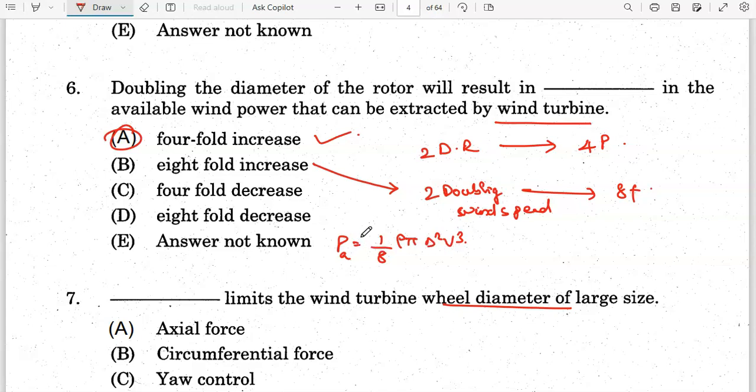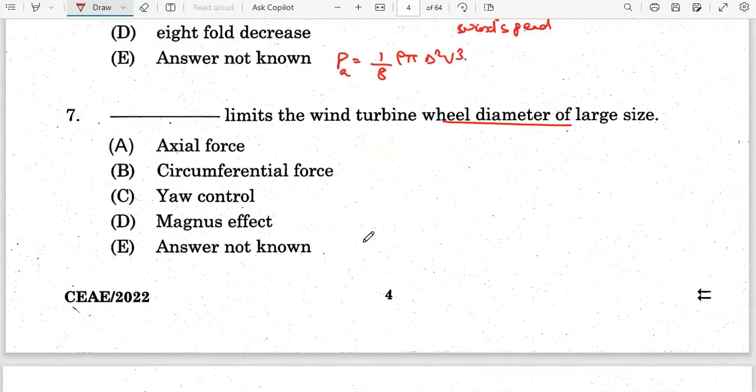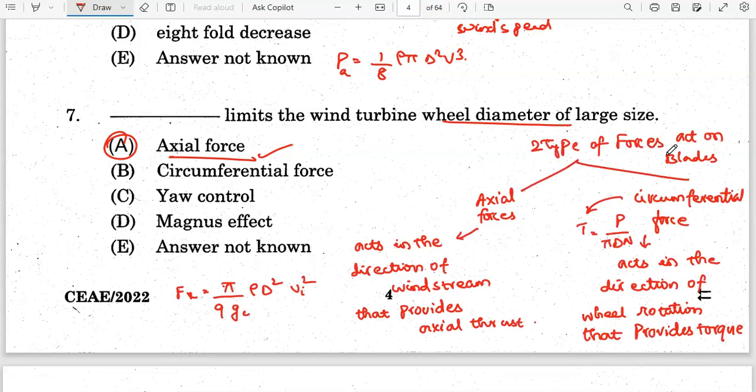Next question. Dash limits the wind turbine wheel diameter of large size. Axial force only limits the wind turbine wheel diameter of large sizes. Here, to know, there are two types of forces acting on the blades: one is an axial force, another is a circumferential force. The axial force acts in the direction of the wind stream, which provides the axial thrust. It can be represented by the formula pi by 9 gc rho d square vi square. So the axial force is directly proportional to the square of the diameter of the turbine wheel, and that is what they have said here.